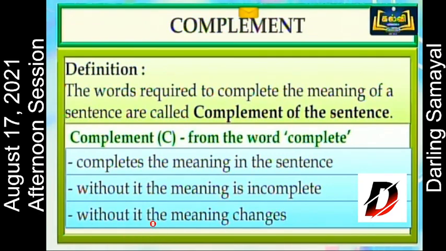Complement came from the word complete. So when you hear the word complement, remember complete. Completing the meaning of the sentence is one tip. Without it, the meaning is incomplete or changes. So when you remove that, the complete meaning changes.